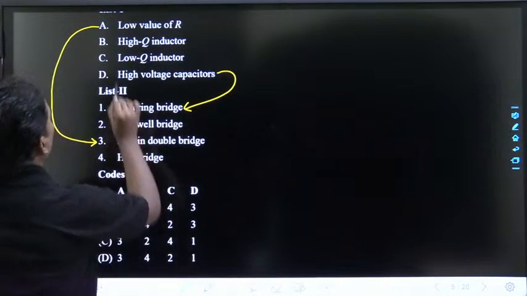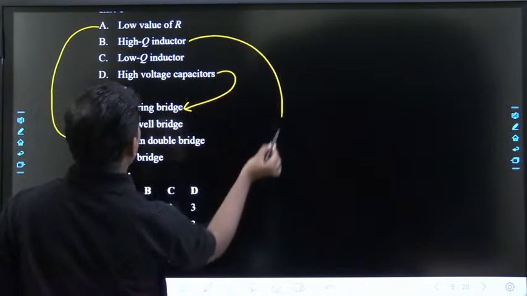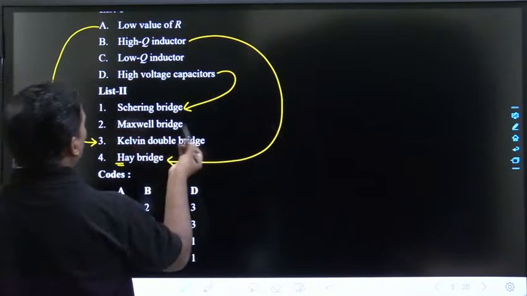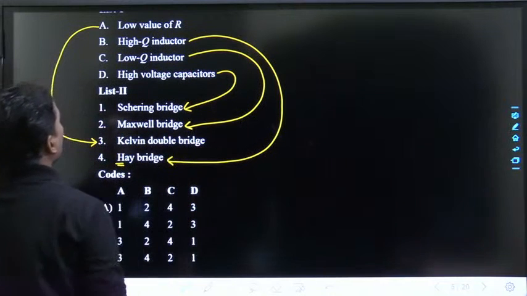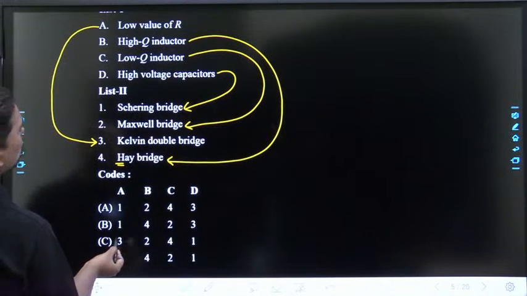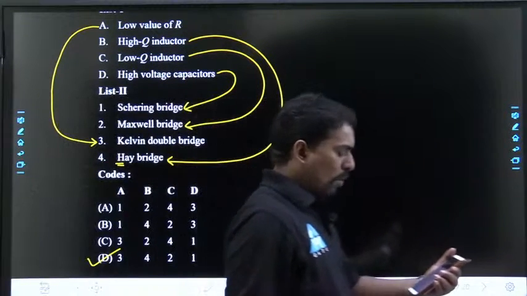Next, high Q goes to Hay. Next, medium actually, but he has given low, that means you can take Maxwell. So A goes to 3, B goes to 4. So option D is the correct answer.